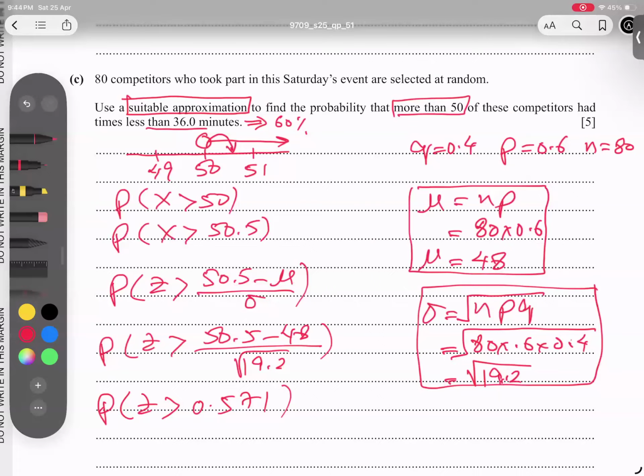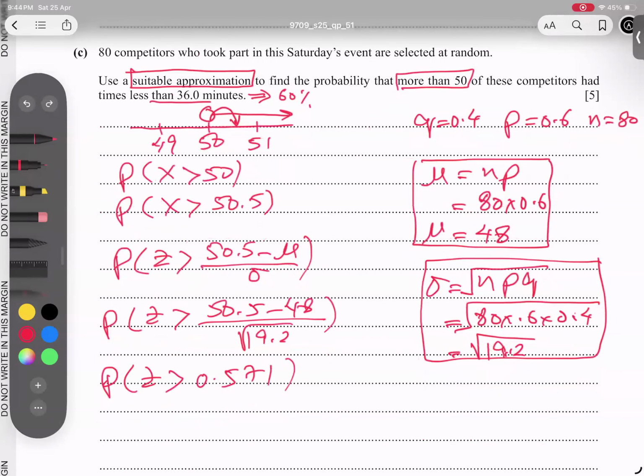We are looking for 3 dp once again. So it's 0.571, basically it's 0.05, but we need 3 dp, that is why I rounded to 3 dp. Now students, what is the technique to do it?